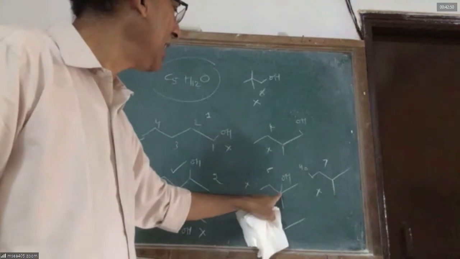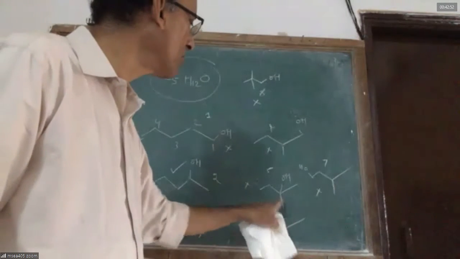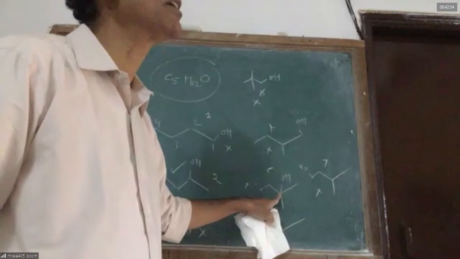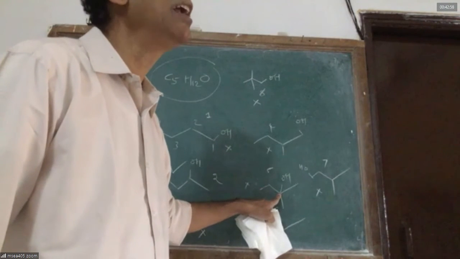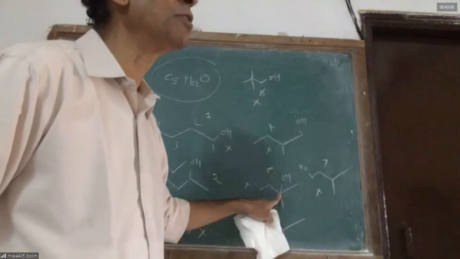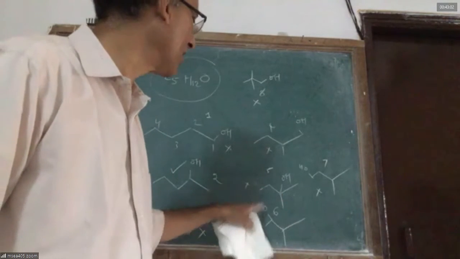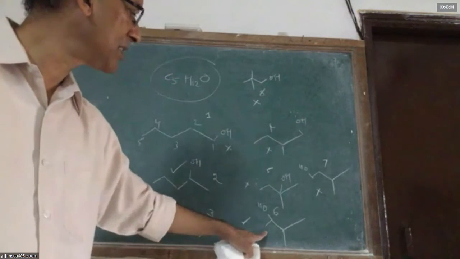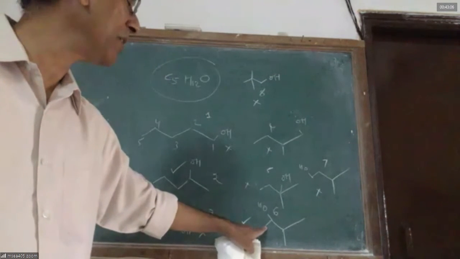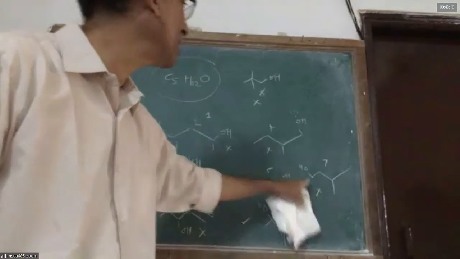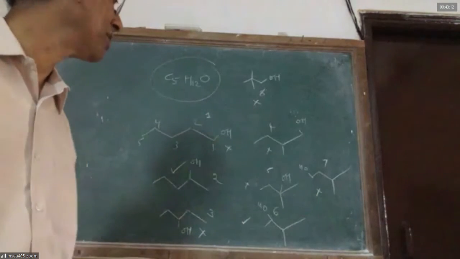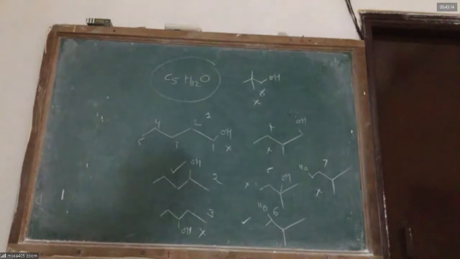5 has 3 alpha hydrogens, no doubt, but it cannot become aldehyde or ketone because tertiary alcohols cannot become aldehydes or ketones. Tertiary alcohols are not interested to undergo oxidation. It cannot give iodoform test. 6 has 3 alpha hydrogens, but definitely it cannot do iodoform test. 7 cannot undergo iodoform test. 8 cannot undergo iodoform test. So for C5H12O, how many compounds can do iodoform test? Only 2.